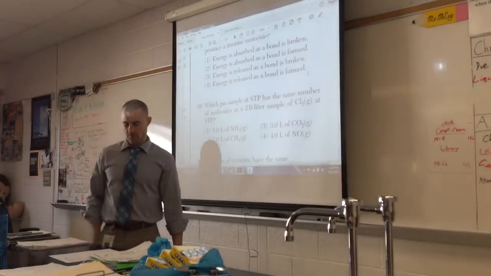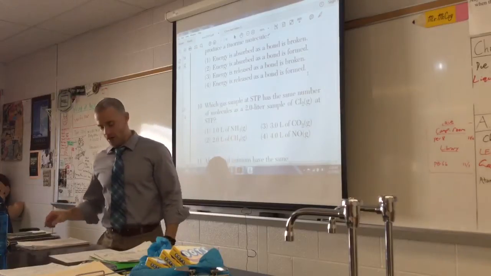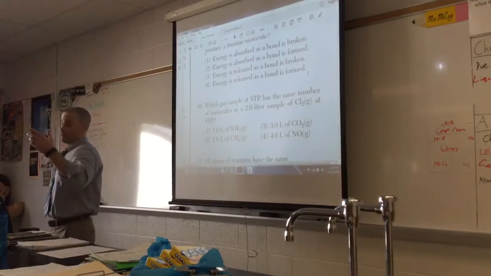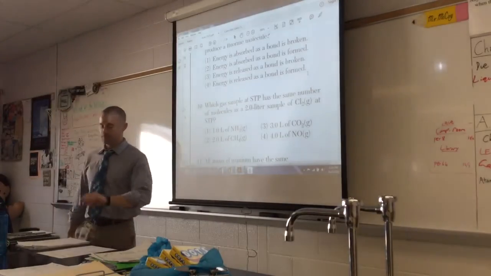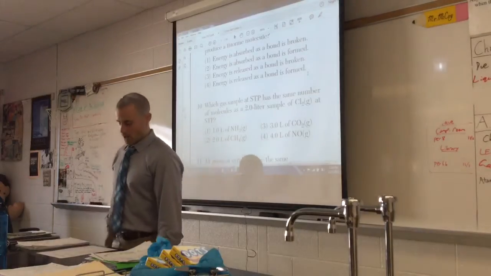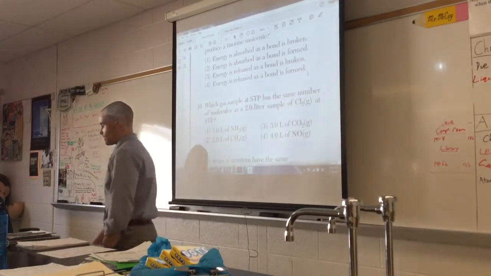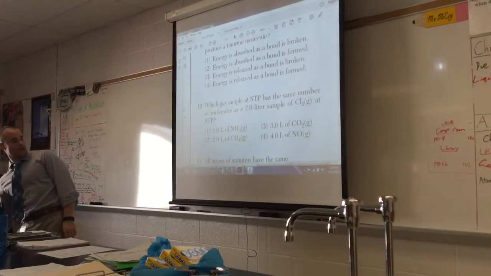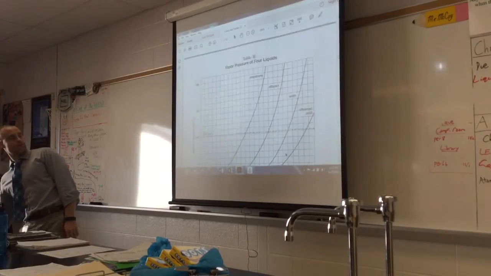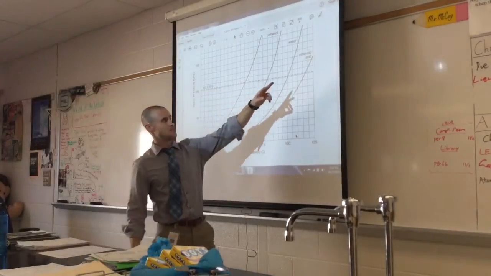Ethanoic acid has a stronger particle attraction. Good. Ethanoic acid has stronger particle attractions. Very good answer. What's another way to say that? Stronger forces of attraction. Right, good. So ethanoic acid has stronger forces of attraction. Remember, on table H here, it has a higher boiling point. Right? So it's over here. That means it takes more energy to boil.